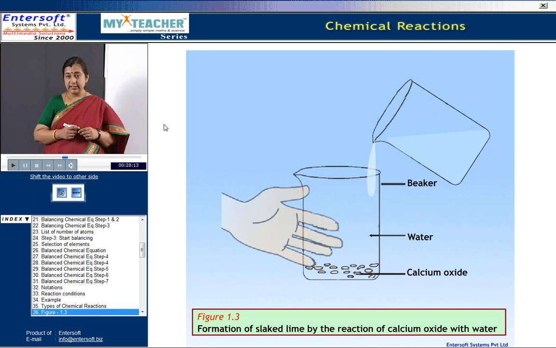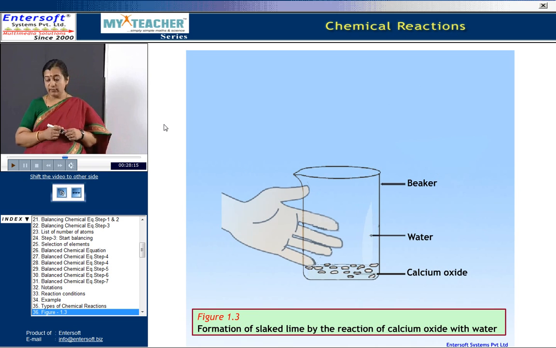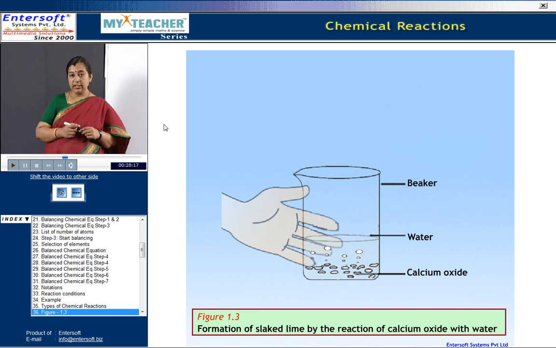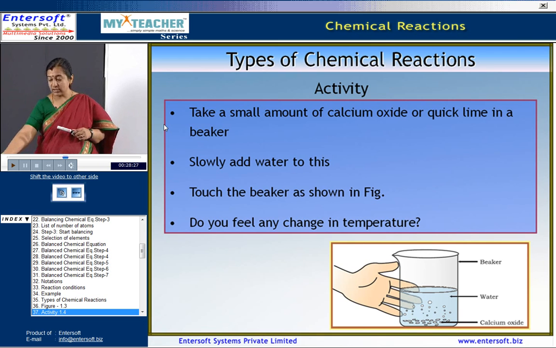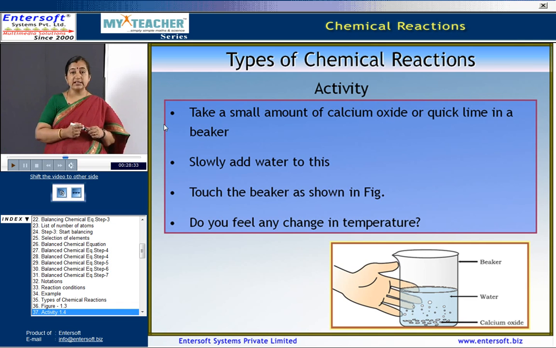Now, consider this example. All of you observe this slide. Here you can see the formation of slaked lime by the reaction of calcium oxide with water. Calcium oxide is taken in a small beaker and slowly water is added to this. You can see the rise in the temperature.